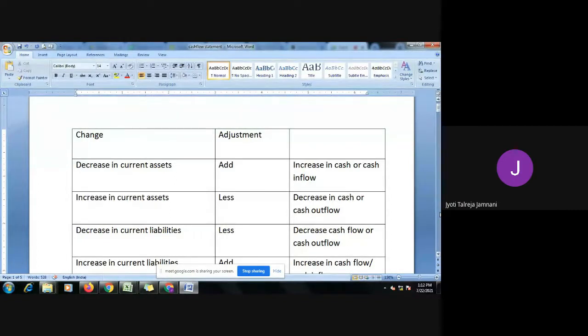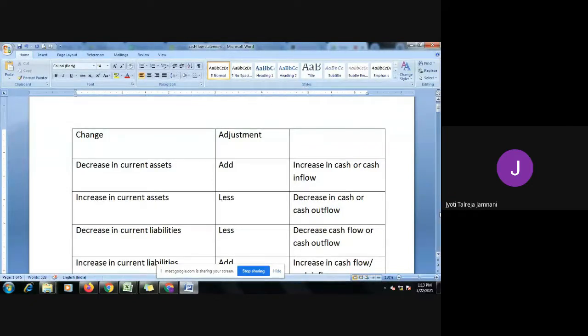For the next example, depreciation. Depreciation is a non-cash expense. You don't pay money to anybody. When you depreciate, you're just reducing the value of the asset. Cash is not going out. It is not a cash outflow. Therefore, you cannot consider it for cash flows. But we charge depreciation in P&L account and the profit reduces. So that is not to be done. So we have to make adjustment for non-operating and non-cash expenses.